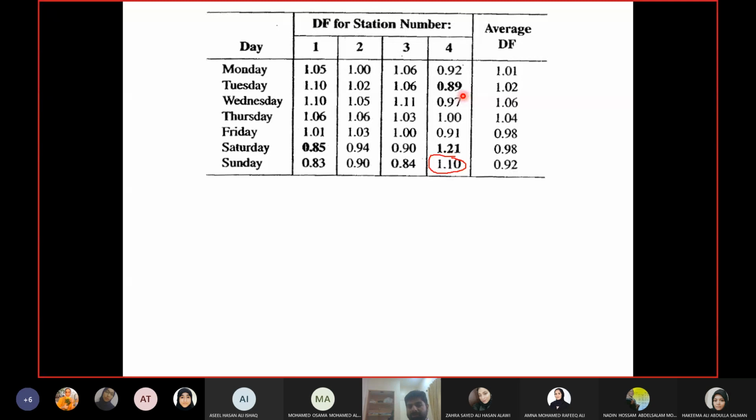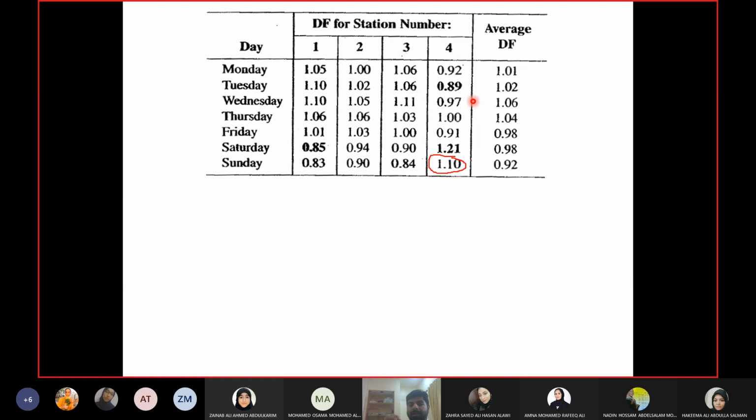One explanation or clarification here: either you have to take all values from a station in the group, or you have to leave all the values from that station out of the group. So you cannot say, keep station 4 but leave out the values for Tuesday, Saturday, and Sunday. No, it is not possible because it will create confusion. First of all, your average will have a station that is not included in the other days. Secondly, you have to tell everybody, for Monday take the average value, for Tuesday take a different value for the first 3 stations and a different value for station 4. So you see the confusion, it's still there.